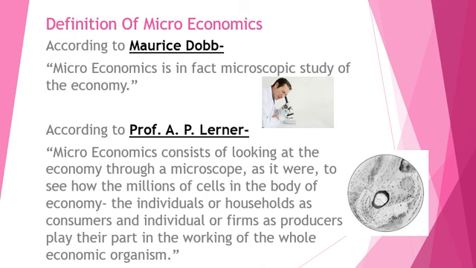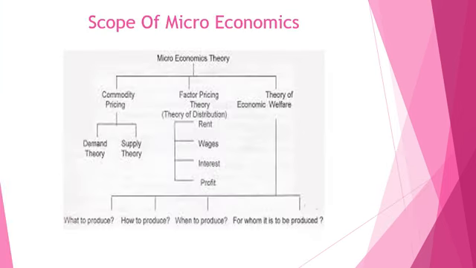Just as a microscope helps us to understand the millions of cells in the body, similarly, microeconomics helps us to understand the millions of individual households, individual consumers, individual firms, but one at a time. Correct? It gives us a better idea of it. Then we have moved to the scope. Again, I'll repeat, scope means the things which are covered.